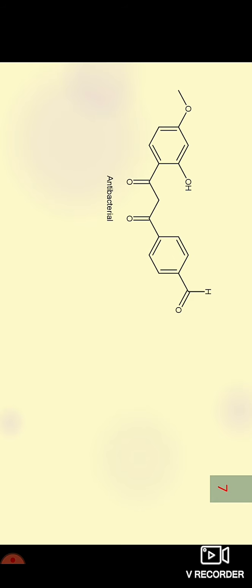This is the structure of an anti-inflammatory drug. This is an antifungal drug. This is an antibacterial drug. This is a sunscreen product. All these drug structures contain the diketone moiety.